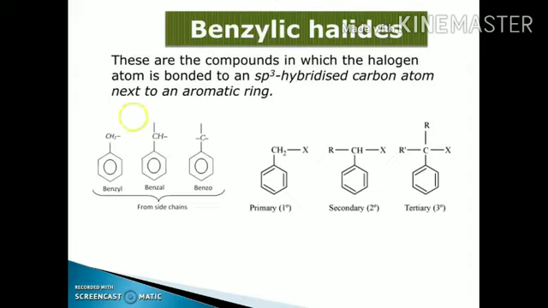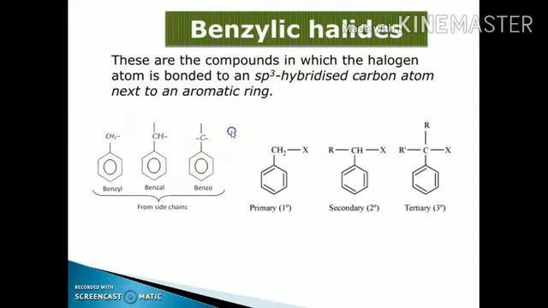Like this is our first example. In case of toluene, a CH3 group is present. When you replace one of the hydrogen atoms with the halogen group, this is called a benzylic halide. And if you replace two of the hydrogen atoms, it is called a benzal halide. And in case all the hydrogen atoms are replaced by the halogen group, these are called benzo compounds. In all of these cases, the carbon has four sigma bonds and all of these have sp3 hybridization.